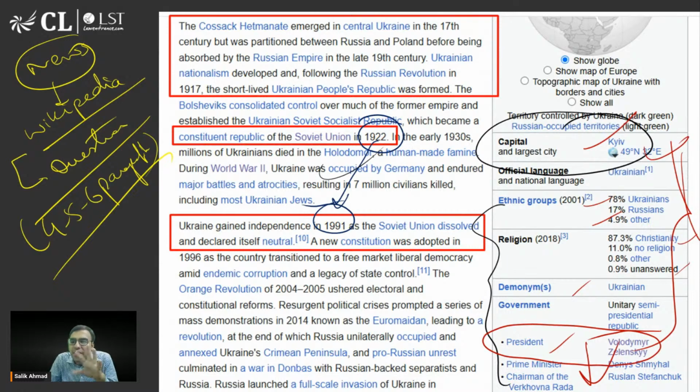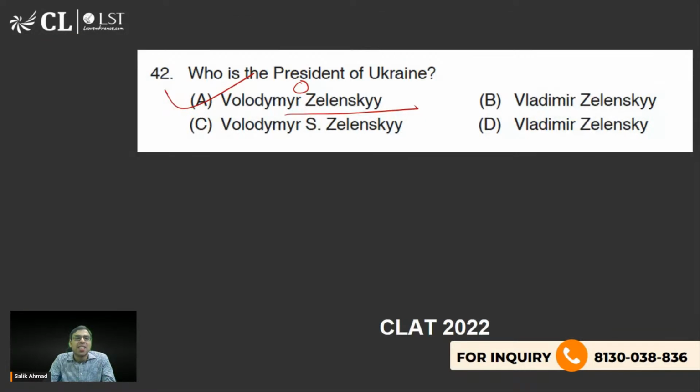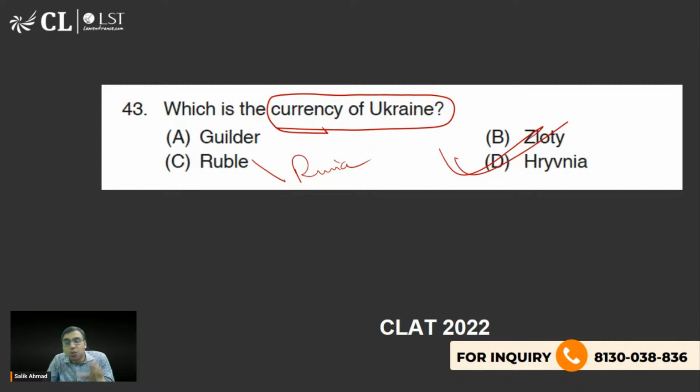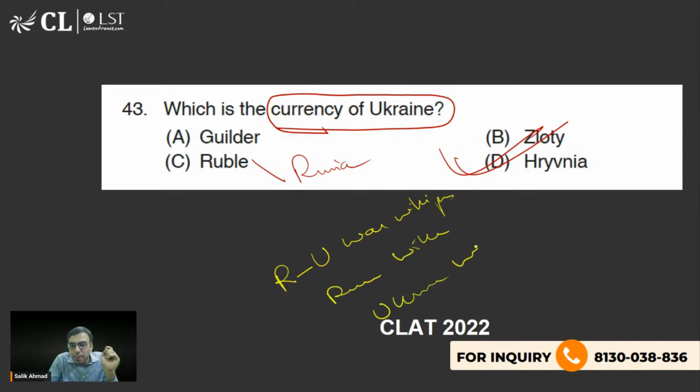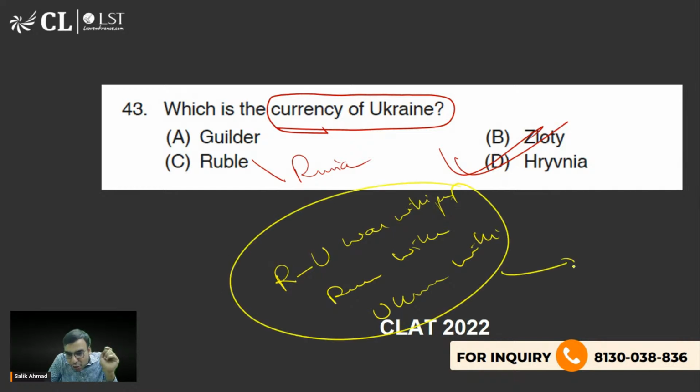That is why I'm saying whenever things are in the news, even the question maker checks, reads the Wikipedia. देखिए क्या क्या न्यूज में कुछ निकाल सकते हैं कि नहीं. That is why you have to think like that. अब imagine करो कि आप क्वेश्चन मेकर हो, you are a question maker and you have to make a question on Russia-Ukraine war. What is the first thing you will see? You will search on YouTube, you will search on Google Russia-Ukraine war Wikipedia. ये वाला पेज पढ़ोगे. You will search about Russia, Wikipedia. You will search about Ukraine, Wikipedia, and from here you will try to make questions.